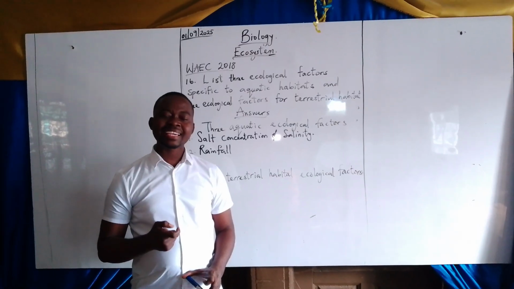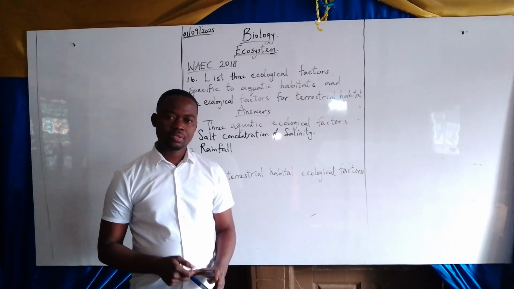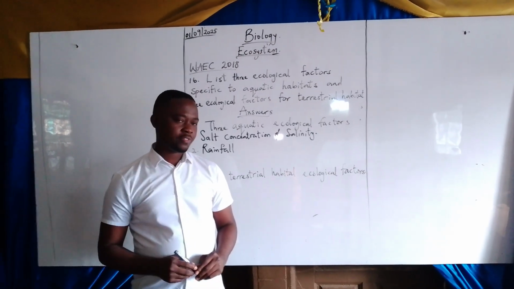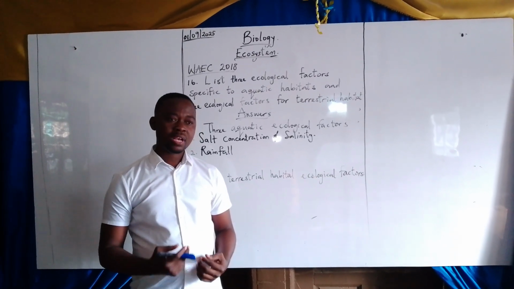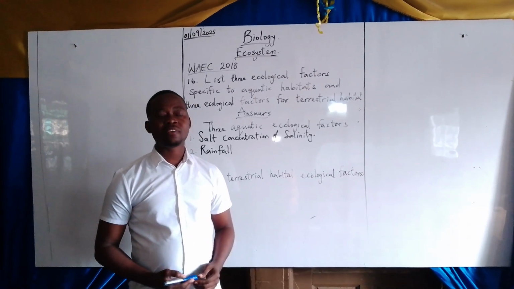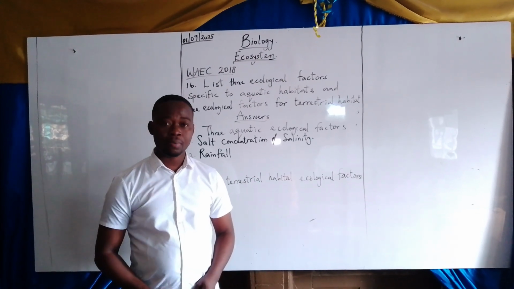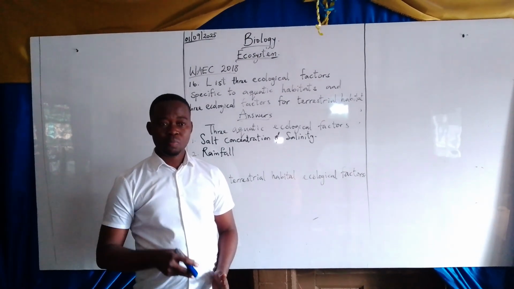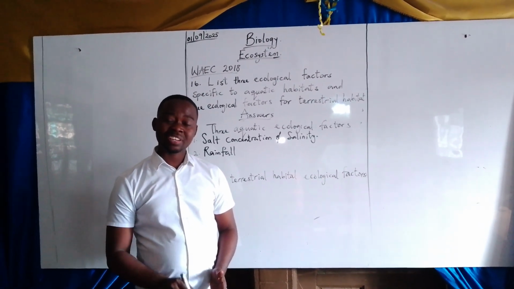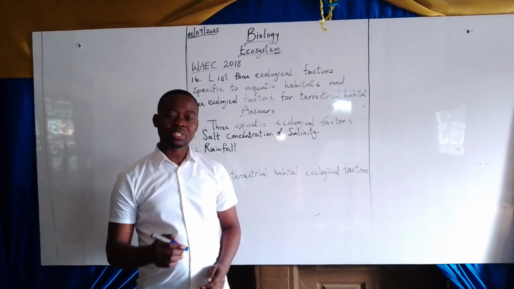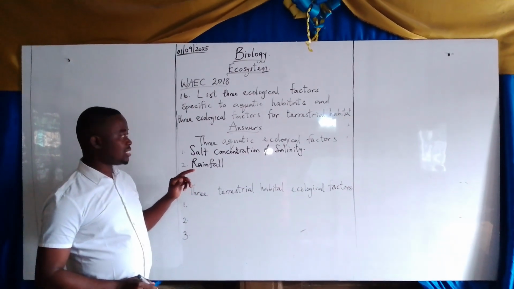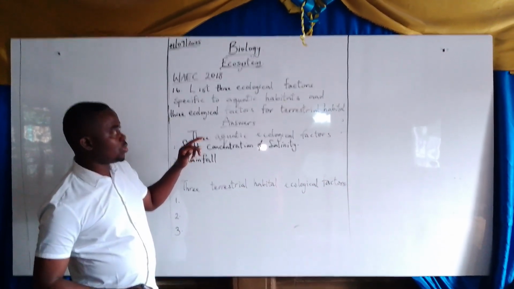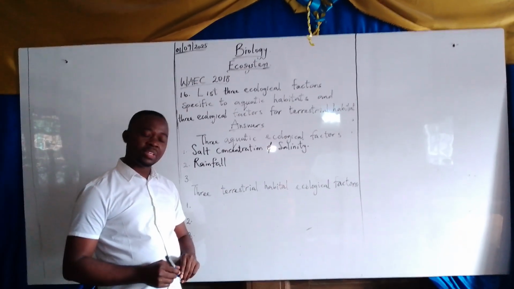If there is intense drought, some will survive, while some cannot withstand it without water. Some can bore holes, like crab, to get to underground water, while some aquatic organisms cannot sustain this. So rainfall is one of the ecological factors of aquatic habitat.